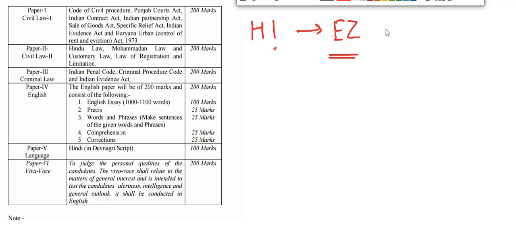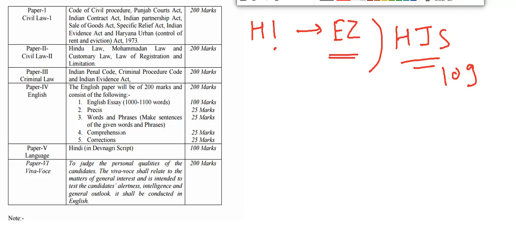Today we are going to tell you about the vacancies which have come recently from Haryana Judicial Services. Around 109 vacancies have come, through which you can get into the Haryana Judicial Services as a Civil Judge Junior Division.